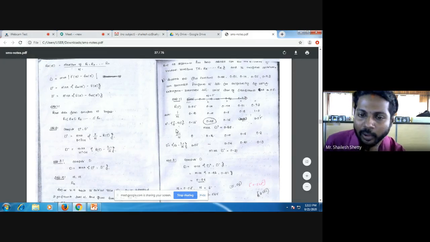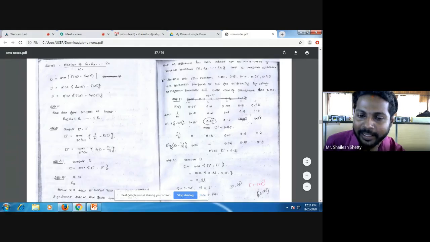Now again, I'll go for i minus 1 by n. That is i by n already found out. So i minus 1 by n. 1 minus 1, 0 by n is 0 only. Next i is 2. 2 minus 1 by 5 will be 0.2. 3 minus 1, 2 by 5, 0.4. 4 minus 1, 3 by 5, 0.6. 5 minus 1 by 5, 0.8.